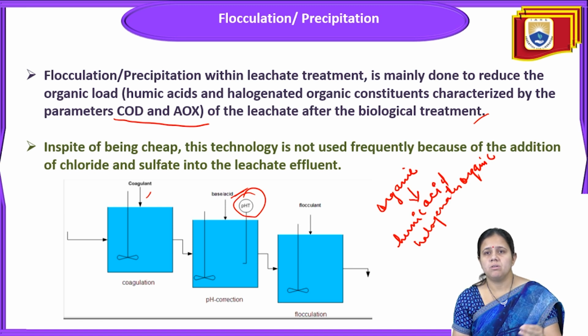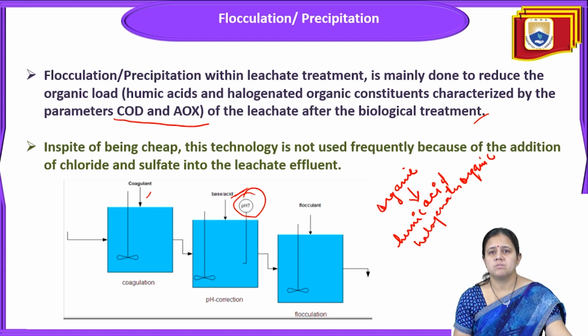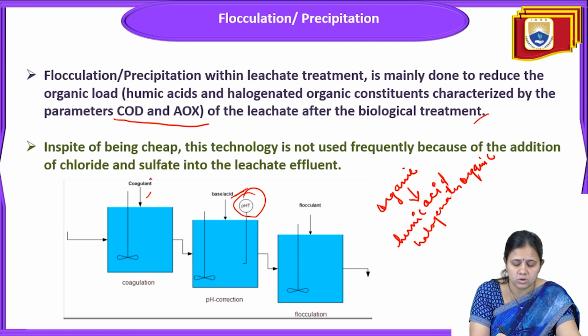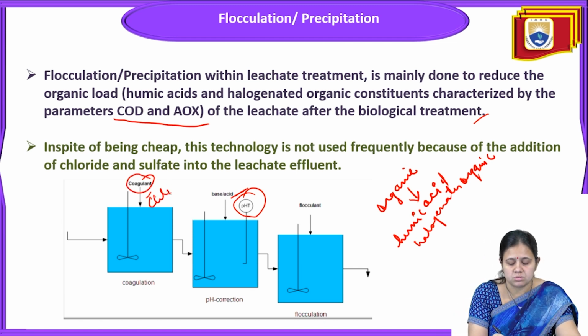In spite of being cheap, this technology is not used frequently because of the addition of chloride and sulfate into the leachate effluent. Sometimes chloride is used for the coagulants, and sulfate for the flocculants.